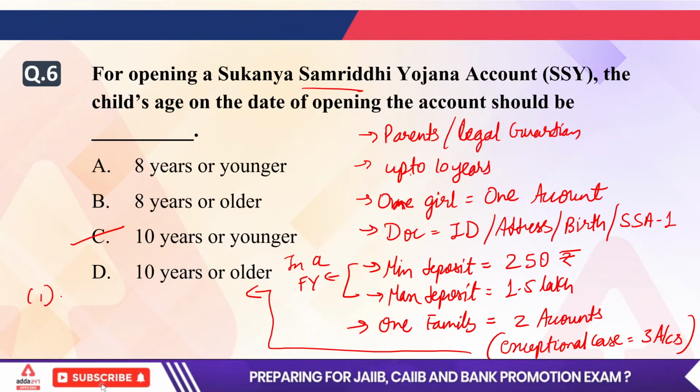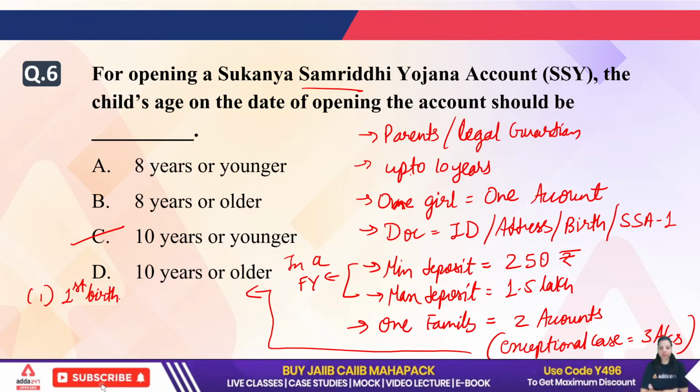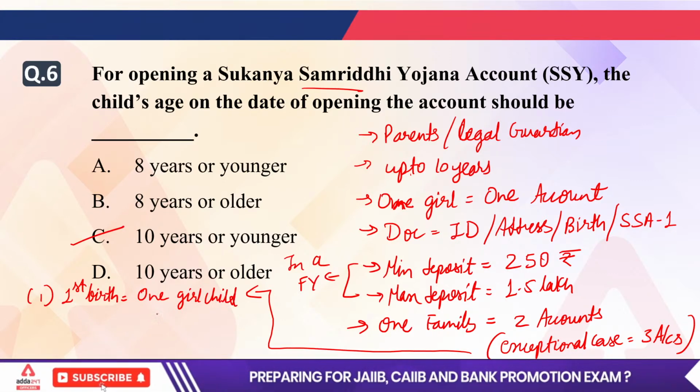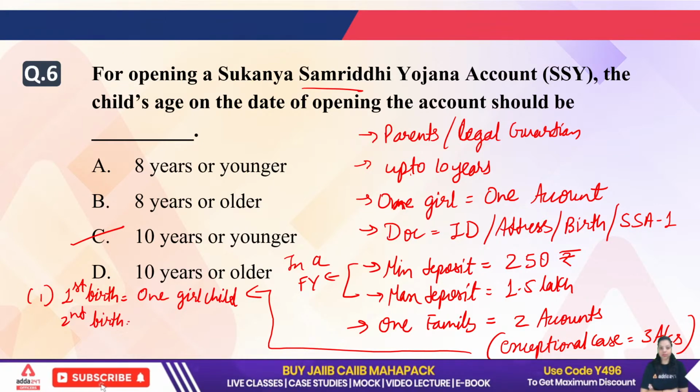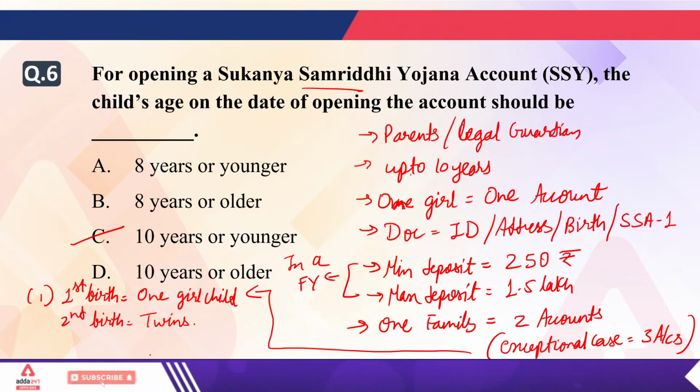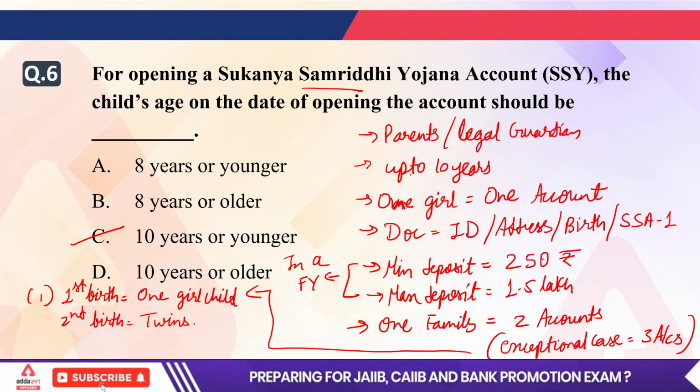First is when in the first birth there is one girl child. In the first birth, one girl child is born, but in the second birth, twin girl children are born. In that case, 3 accounts can be opened in one family.